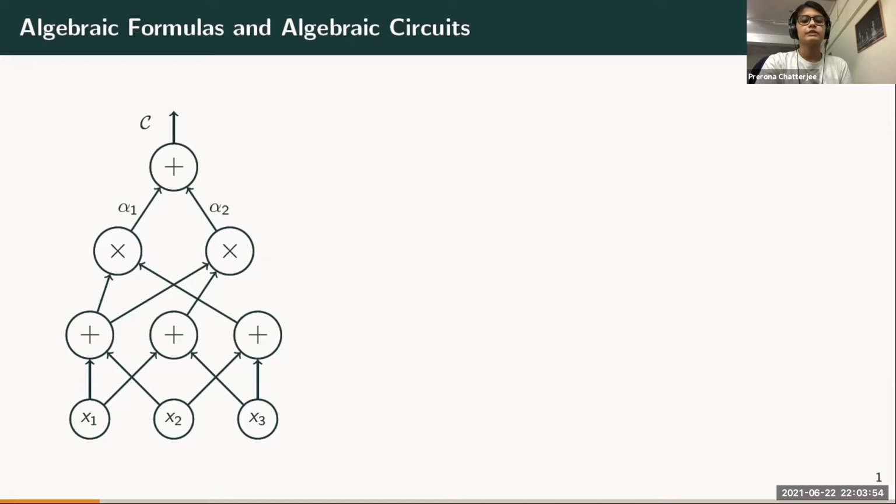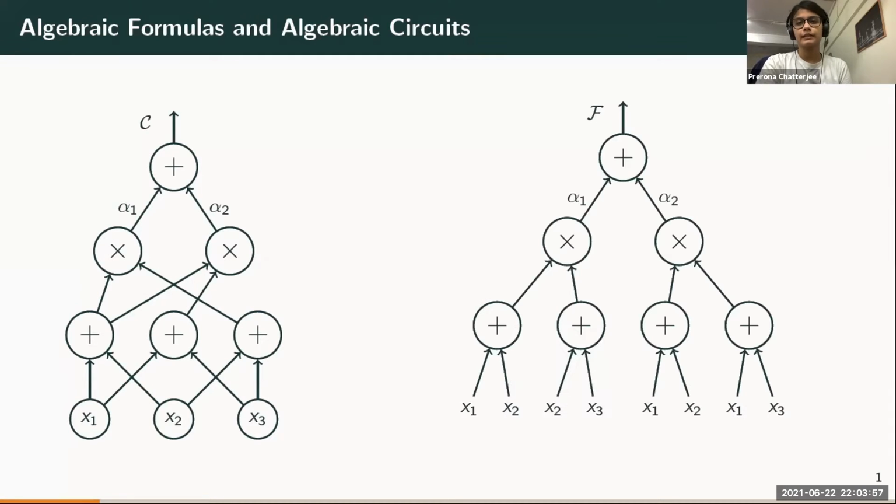Now, if the underlying graph is only allowed to be a tree instead of a directed acyclic graph, then the model is called an algebraic formula. Because it's a tree, if you want to reuse computation, then you need to recompute it. For example, here, x1 plus x2 is being used twice, which is fine in circuits, but for formulas, if you want to reuse it, then you have to recompute it. So x1 plus x2 is being computed twice here.